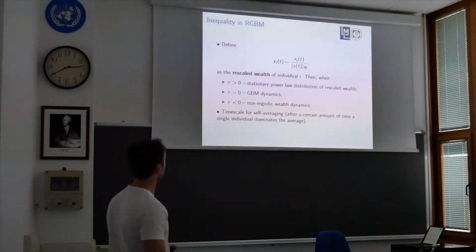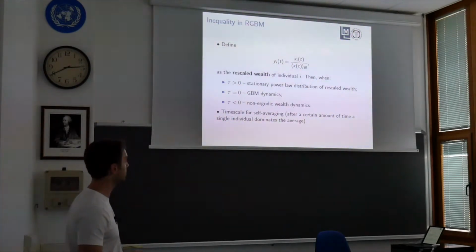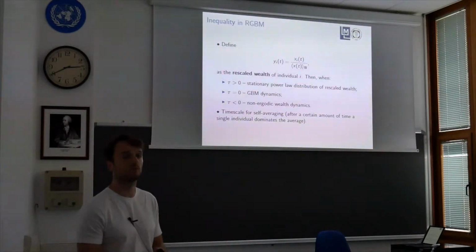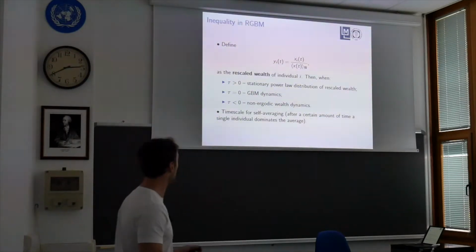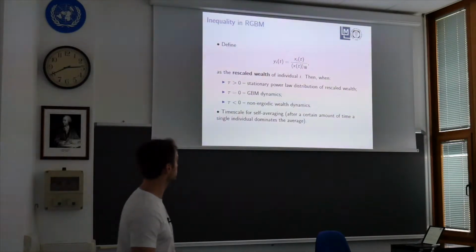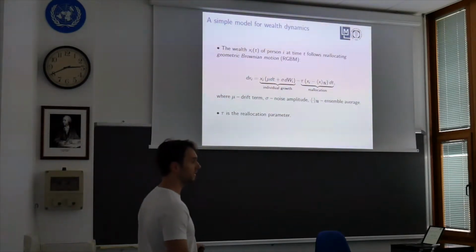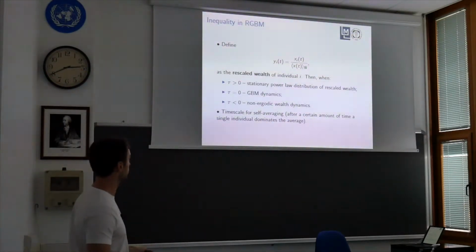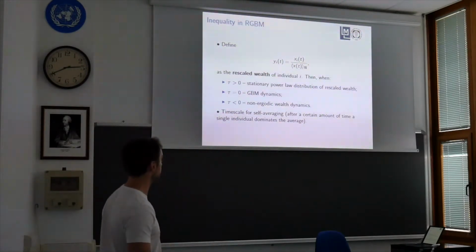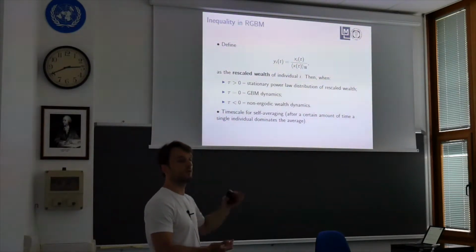And then in the economic terms, which is traditionally used, people cannot use the rescaled wealth as, okay, we have the rescaled wealth, let us study now the stationary properties of the distribution of the population, etc. And I would like just to point out that in a finite population, there is a time scale for self-averaging of the dynamics of this equation, which is proportional to the magnitude of tau and the population size. That is, after a certain amount of time, the single individual dominates the average of the wealth.